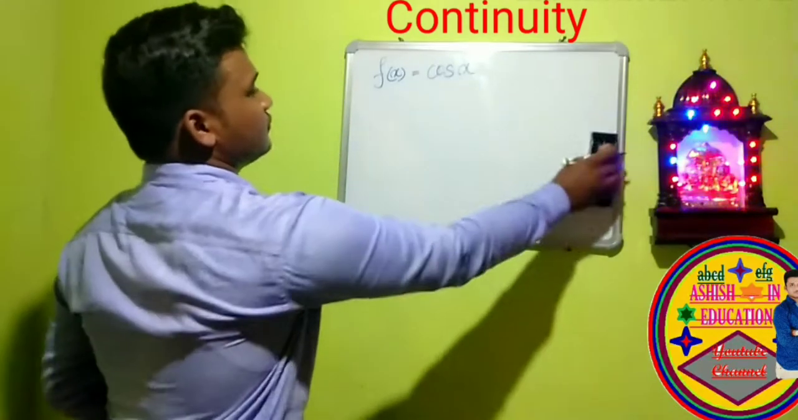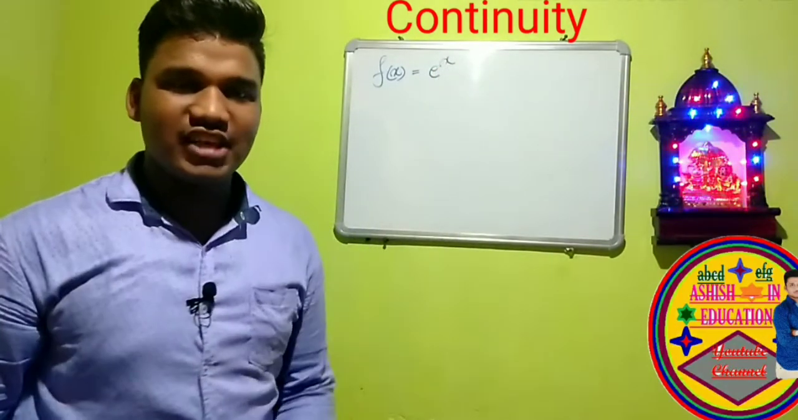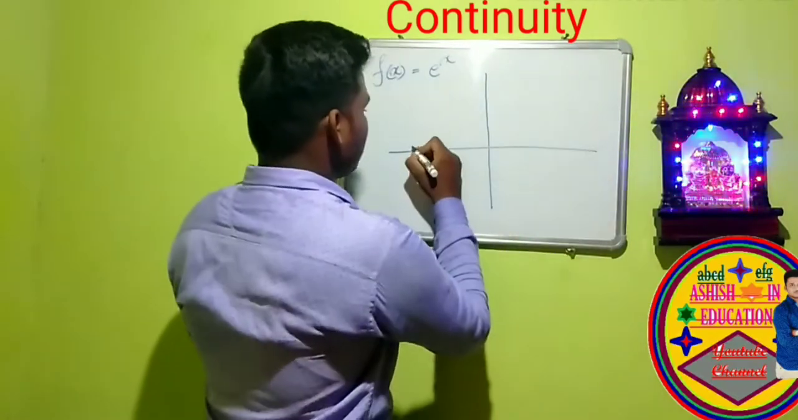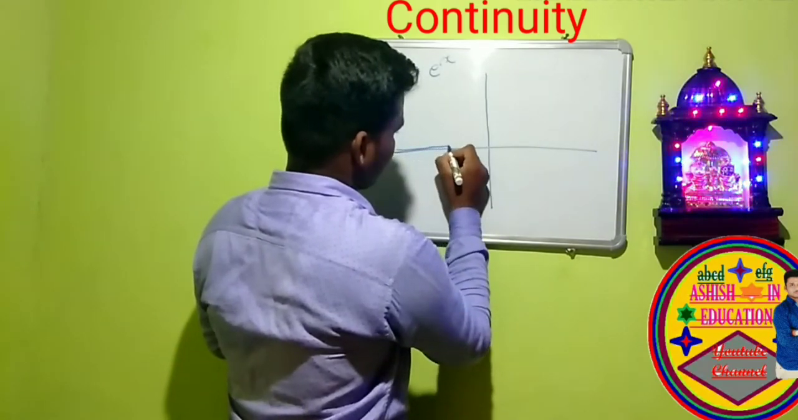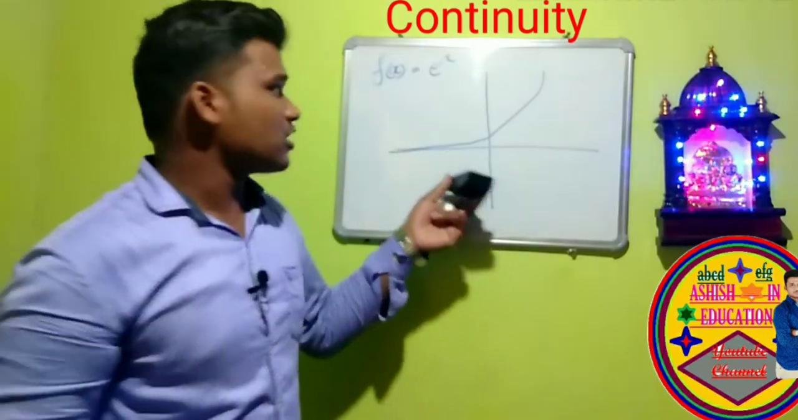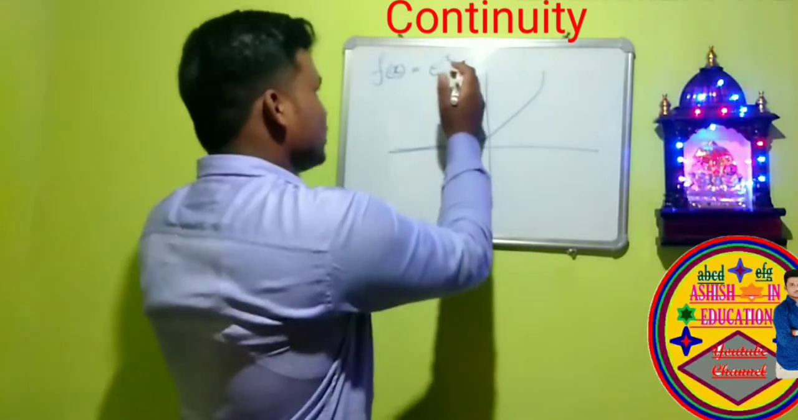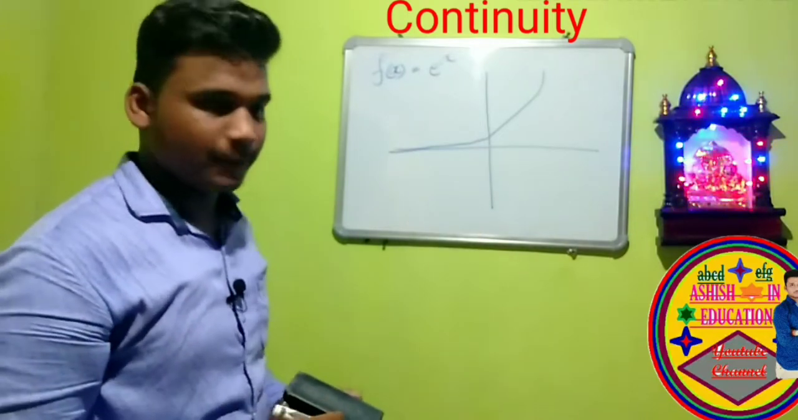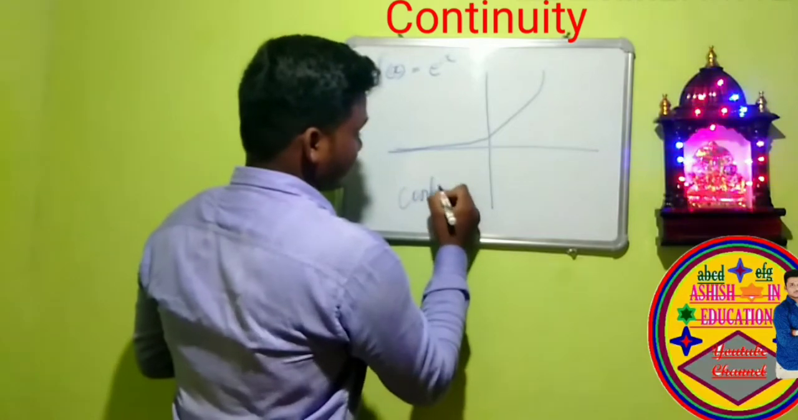f of x is equal to e to the power x, that is the exponential function. So in the exponential function, what is the graph? This is the graph of the exponential function e to the power x. Here also we can draw the graph of the exponential function without lifting the pencil or marker. So this function is also said to be continuous.